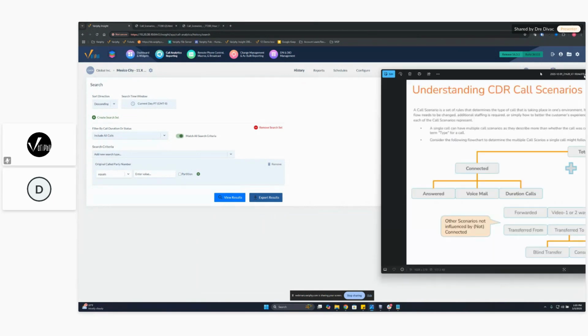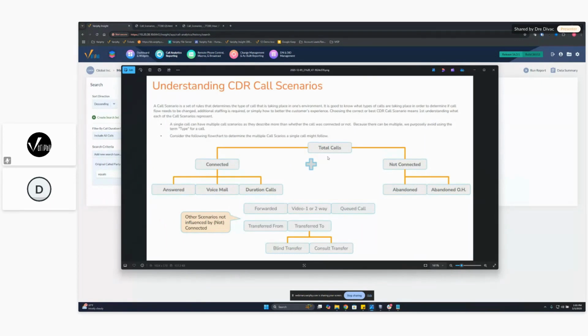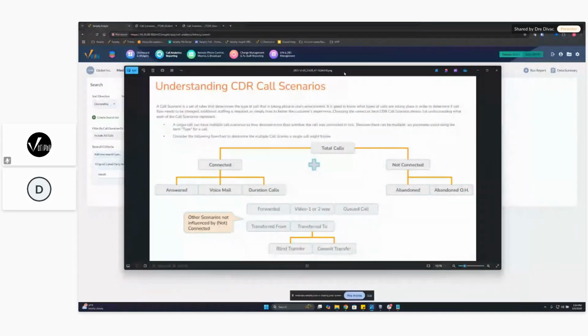Here is a quick little picture of some of these call scenarios and how they relate to total calls, connected calls, and non-connected calls. We do have a knowledge base article that has this also. John might be able to even share that handout in our demo here, so you guys could take a look at that and get a deeper dive. I don't want to go too much into this because we do have some webinars that break this down a little further. I'm just here to show you some easy ways of using the call scenarios.